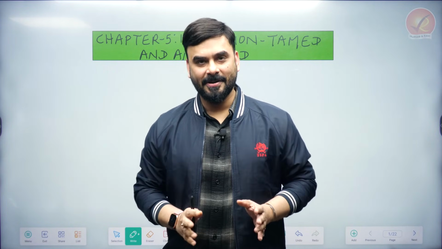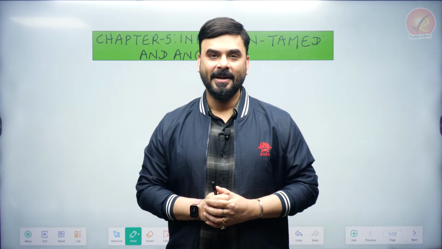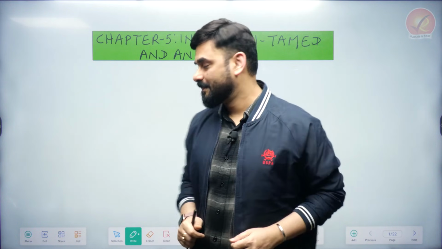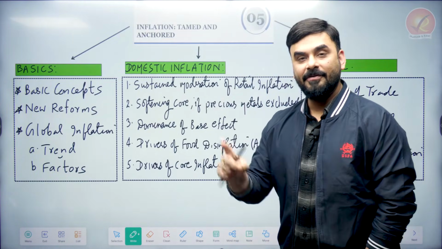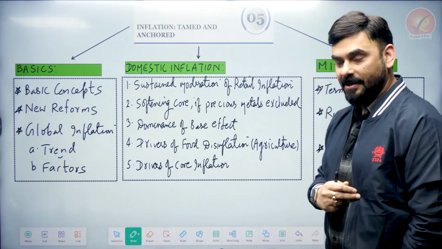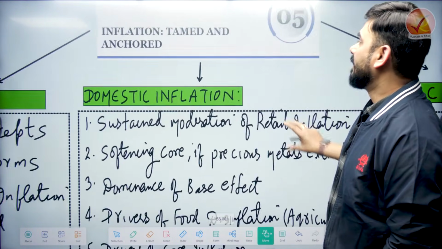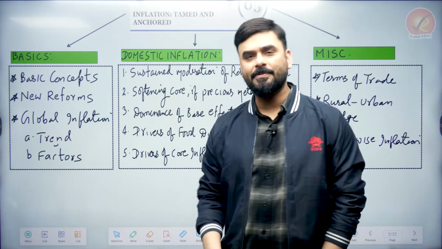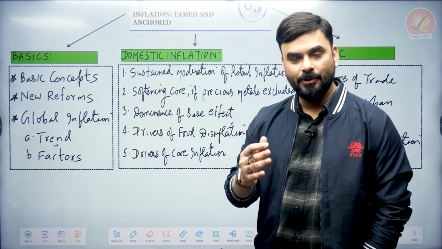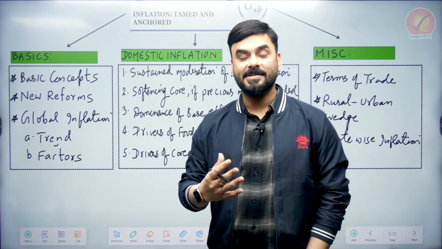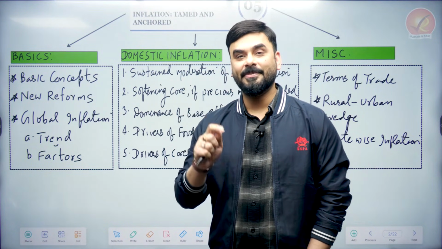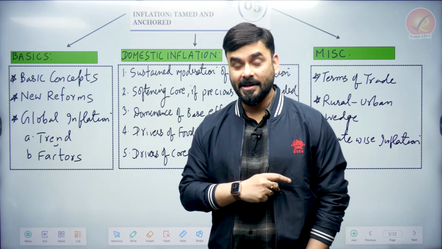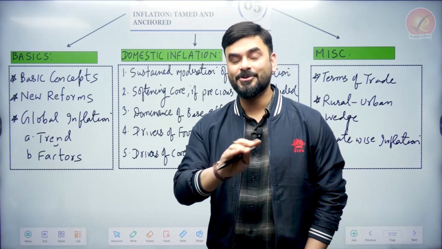So let us start the chapter, but before we get into the details of the topic, I would like to show you the structure of the chapter which we are going to follow in today's lecture. So bachcho, as you can see, I have divided this chapter into 3 parts. This is chapter number 5, Inflation Tamed and Anchored. In the first part, we are going to do absolutely basic things. For example, we are going to learn some of the basic concepts like what is consumer price index, what is wholesale price index, what is the meaning of core inflation, who gives the measure of inflation in India, etc. We are going to look at the basic things because without basics, understanding current affairs is not a good idea.